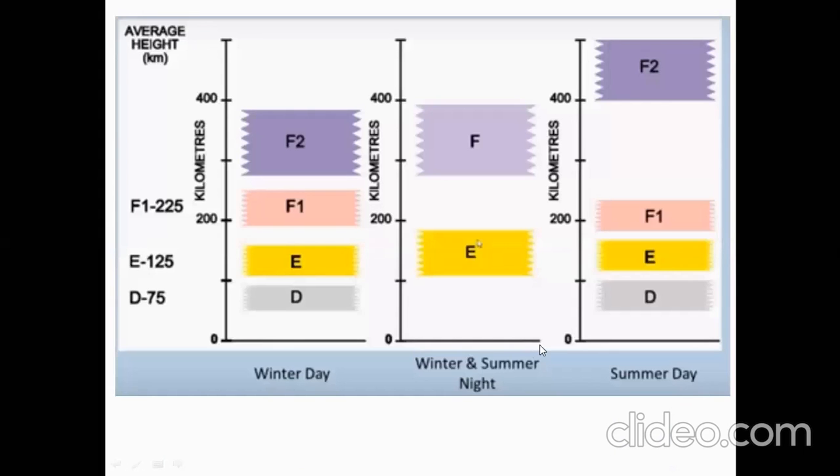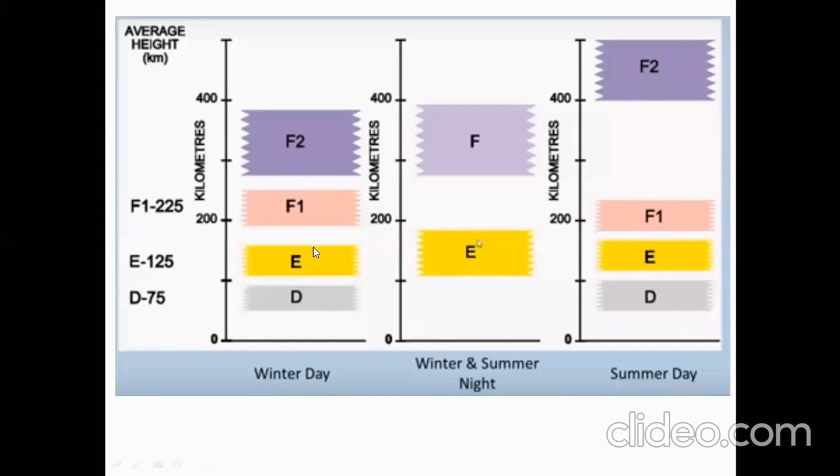So you can see the different layers present in the ionosphere. It depends on the temperature of the Earth's surface. If it is a winter day, the temperature will be a little lower compared with a summer day.